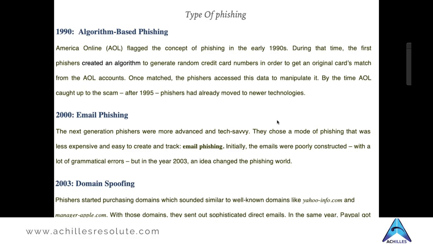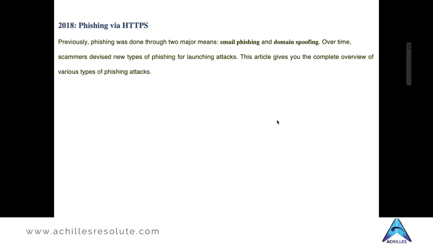That was in the 2000s. So email phishing basically was supposed to send emails to people by which they would click the links or download the files. Then came domain spoofing. What they used to do is create similar or lookalike domains as per the actual domains of some trustworthy websites and then send emails from there. Okay. Phishing via HTTPS. Yes, again, this is a very new type of attack which is happening very frequently nowadays.